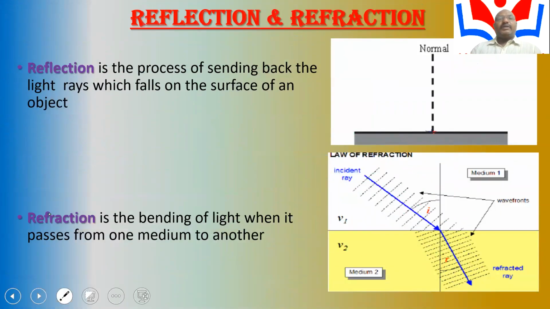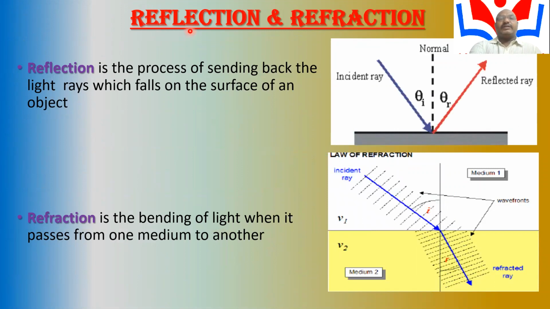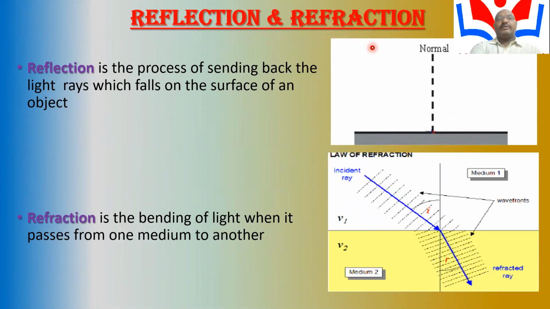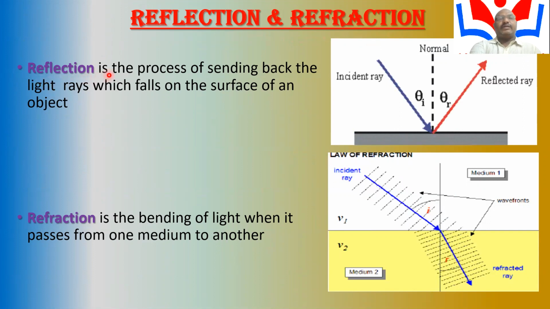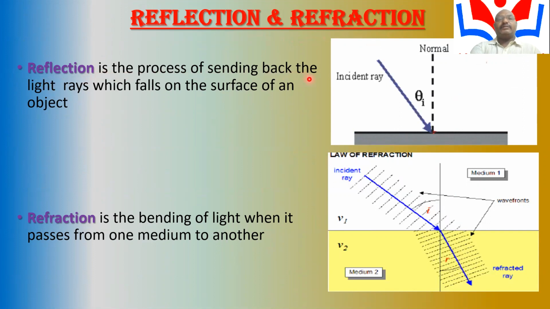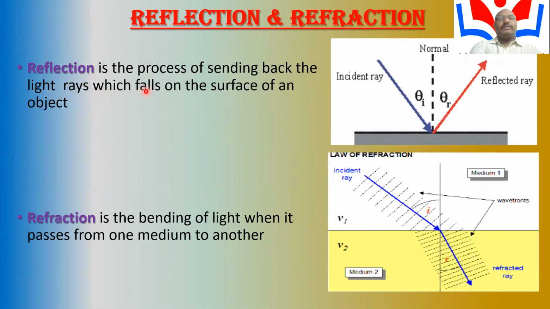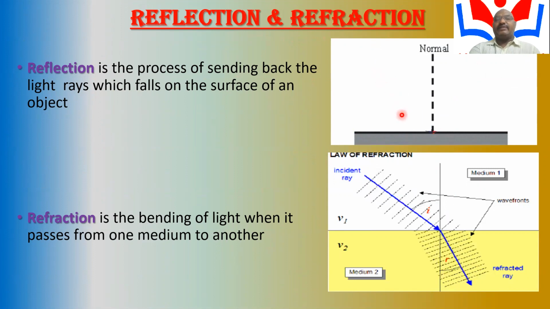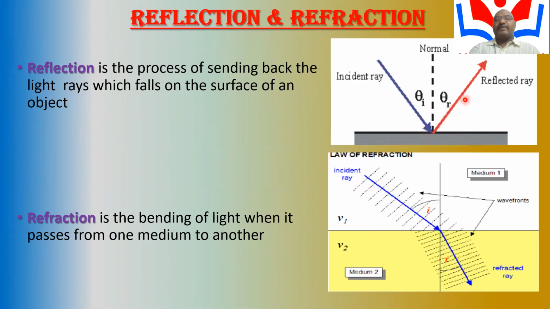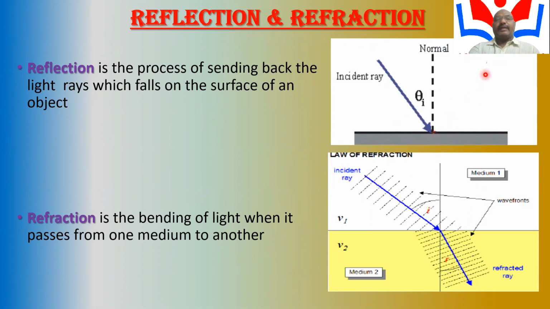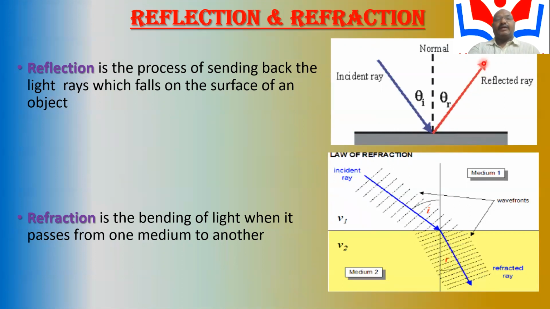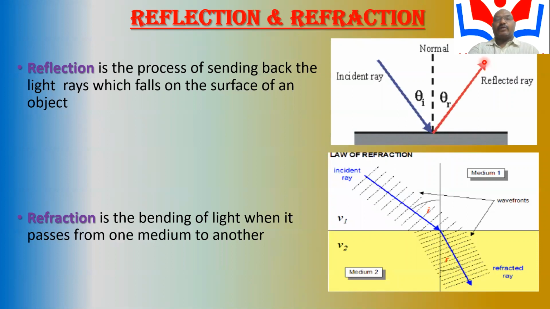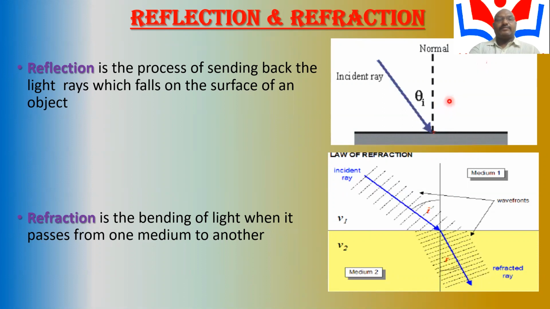So geometrical optics is reflection and refraction. What is reflection? Reflection is the process of sending back the light ray which falls on the surface of an object. Here, the incident light falls on the object and is sent back. The incident angle is theta I, and the reflection angle is theta R.